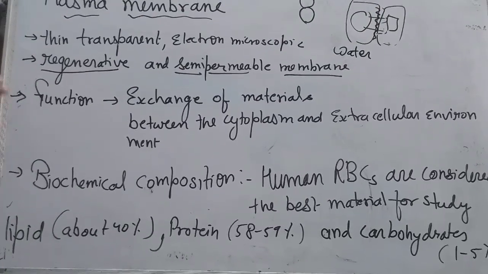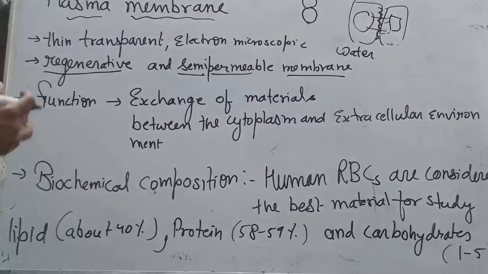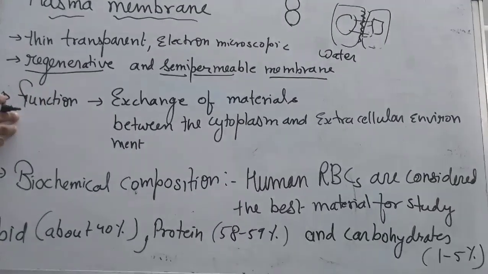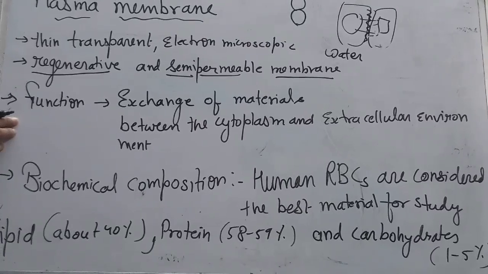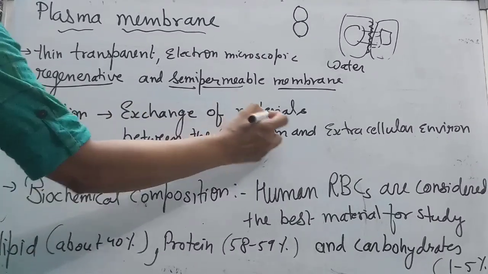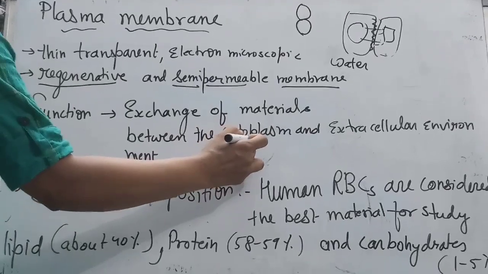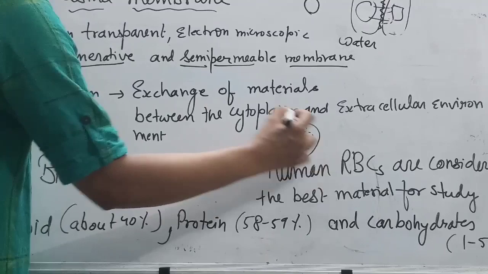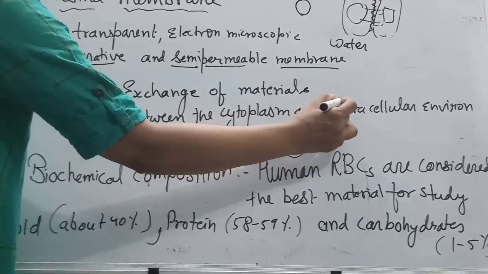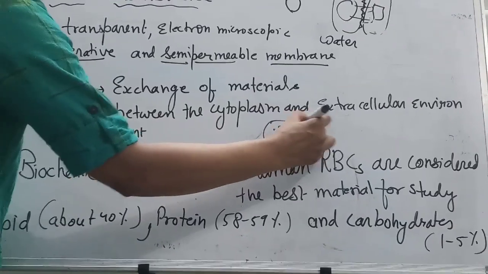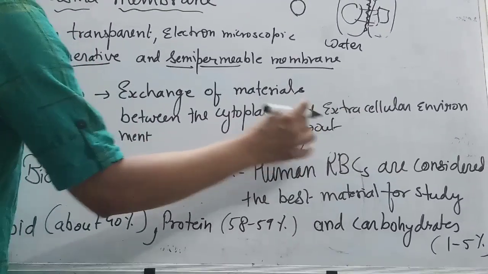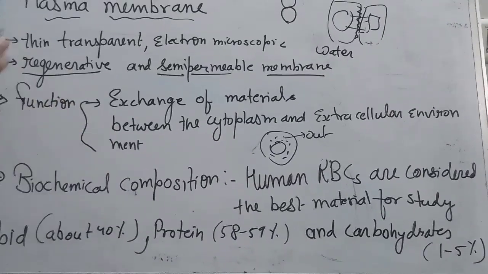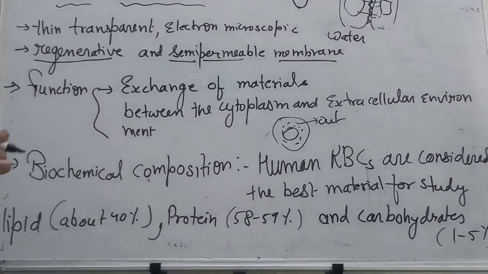So this is called a semi-permeable membrane. Okay, there are many functions of a plasma membrane which we are going to discuss in detail, but first we see the main function. The function of this plasma membrane is exchange of material between the cytoplasm and the extracellular environment. This is a cell, and here is the cytoplasm. The outside environment is called the extracellular environment. There are many functions, but we will discuss them afterwards.